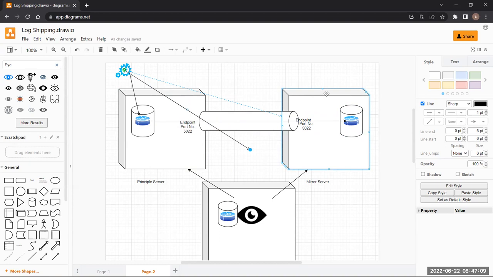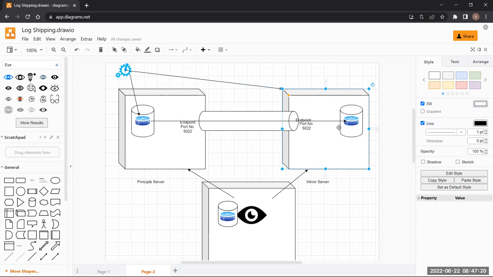It will call the mirror server the principal server. This will become the principal server automatically. You don't have to worry about it. Once you see it, you fix the first server, the principal server, which is now the mirror server. Your principal server will become the mirror server and vice versa. Your mirror server will become the principal server. This is what happens if an automatic failover occurs. Is it clear?